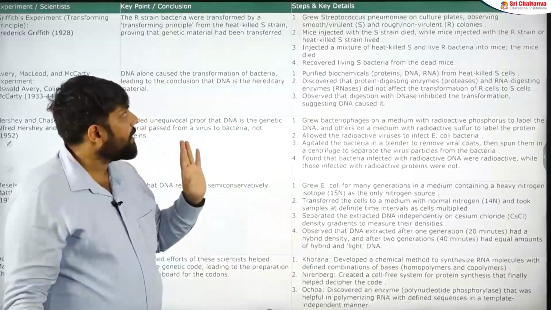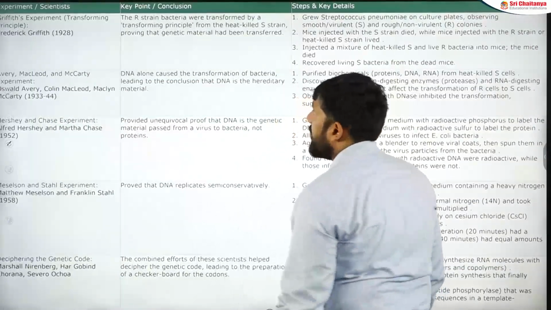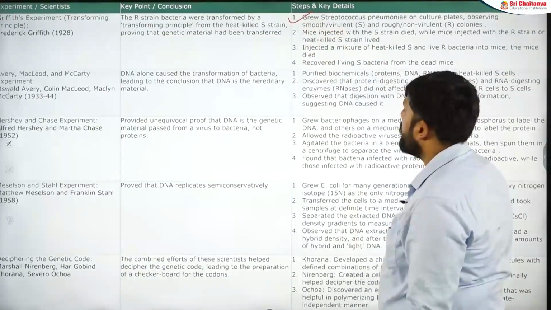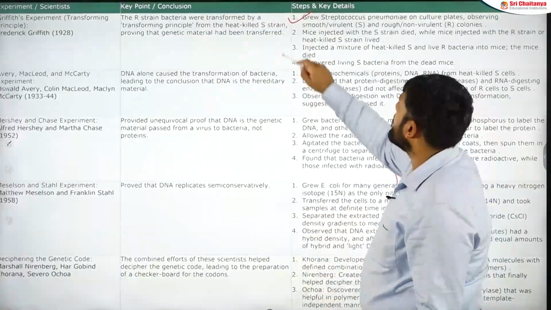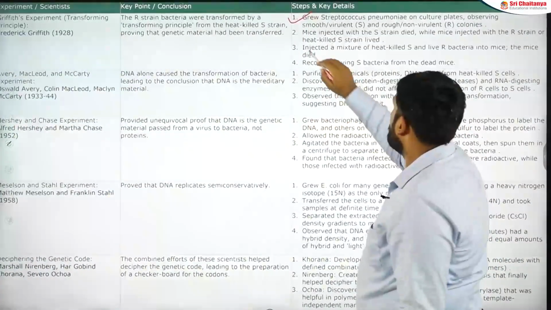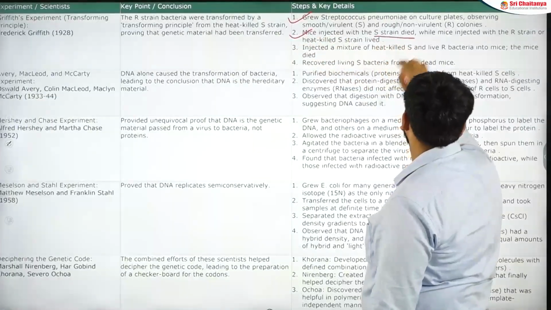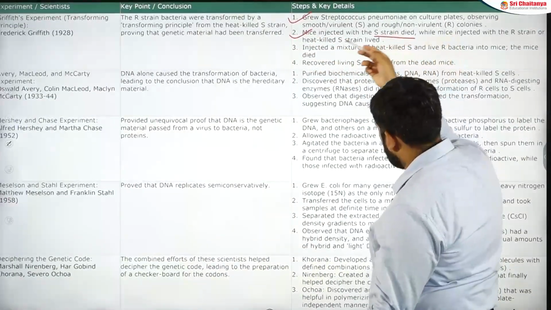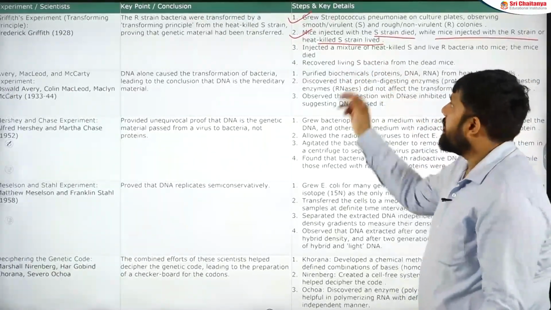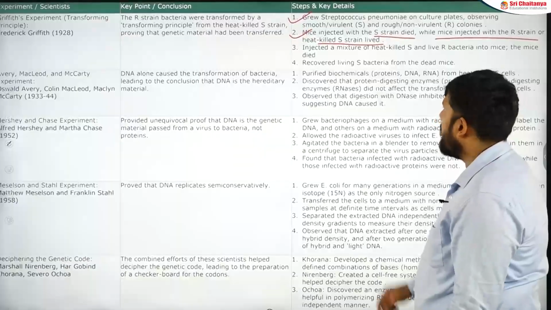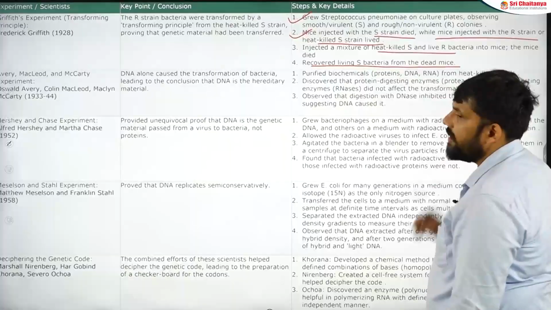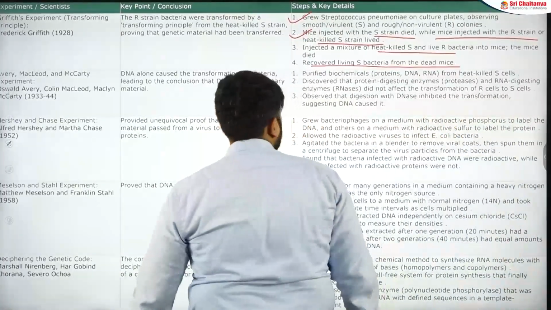Let me just go through one or two of them. One can be the Griffith experiment. Straightforward things are given. First point, he grew Streptococcus and found one was the smooth type and one was the rough type. Second, he injected the mice. He gave the S strain, and the mice died, and when the mice were injected with the R strain or the heat-killed S strain, they survived. Next, he injected a mixture of heat-killed S and live R. We saw the mice dying, and S bacteria were recovered from the autopsy of the dead mice.